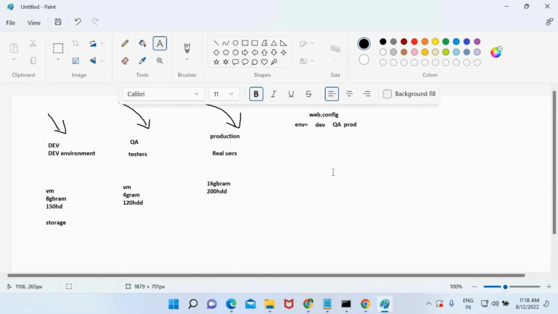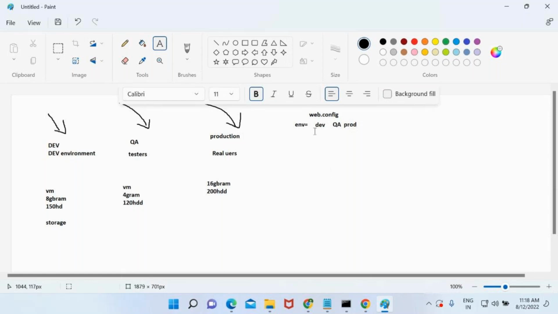Now you have three environments, dev, QA, prod. When I am deploying web.config, first, if I am deploying into dev, automatically out of dev, QA, prod, it is taking dev. How is it taking? It should take QA also, right? Why is it taking only dev?